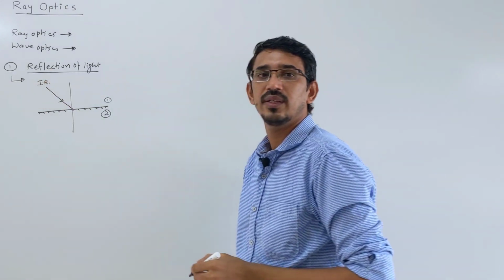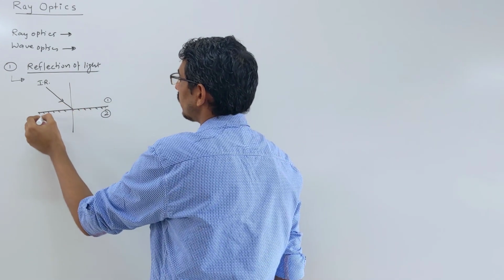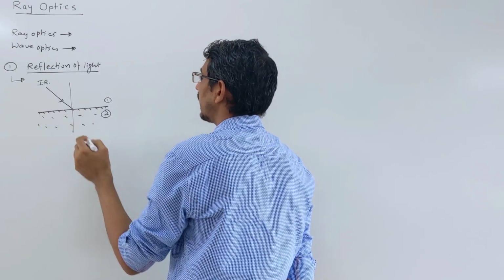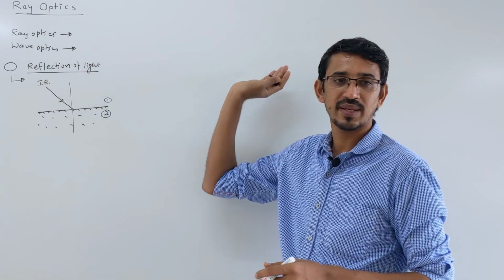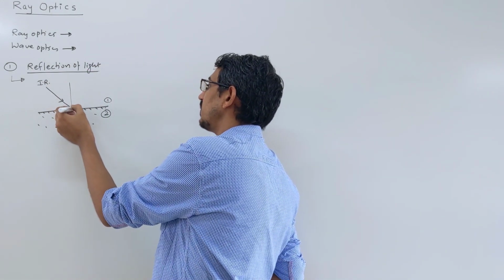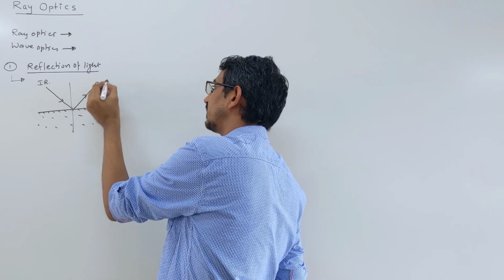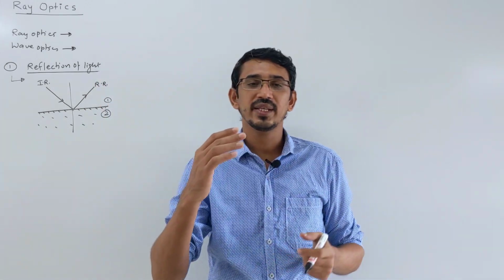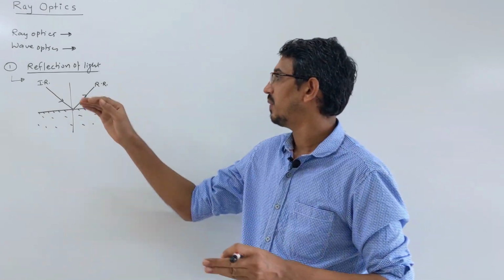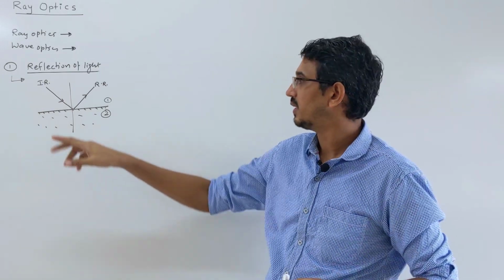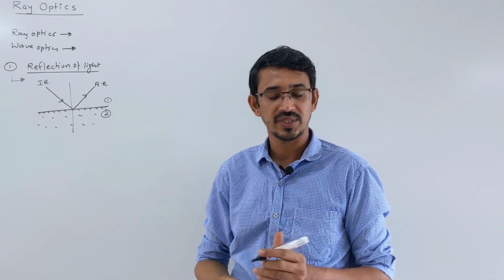When it is incident at this boundary where medium 1 and medium 2 meet, some part will go into medium 2. That's a separate topic, we'll learn it separately. Right now we are learning reflection, the part which goes back into the same medium. This is called your reflected ray. So when light is incident on a boundary separating two mediums, some part is reflected back into the same medium, coming from medium 1 and going back to medium 1. This phenomenon is called reflection.